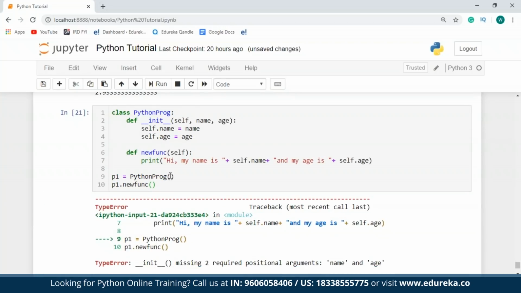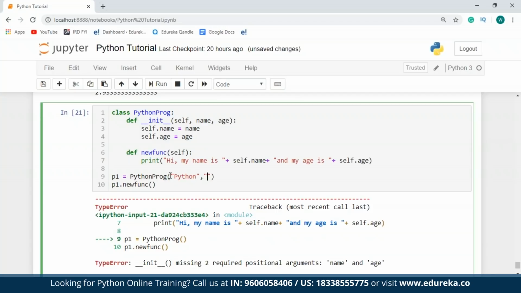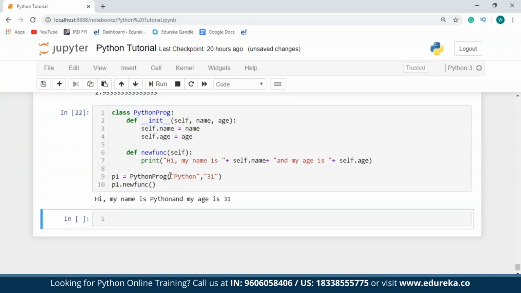I'm sorry guys, I forgot to pass the parameters, so I'll have to pass the parameters. I'll just say name is Python and age is 31. So as you can see, I have an output saying, hi, my name is Python and my age is 31.